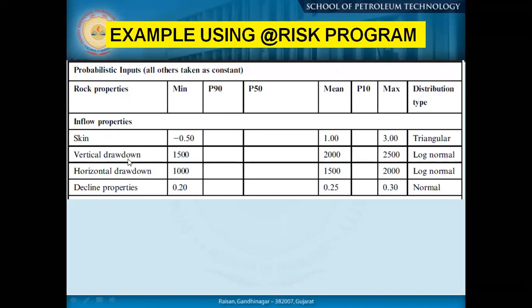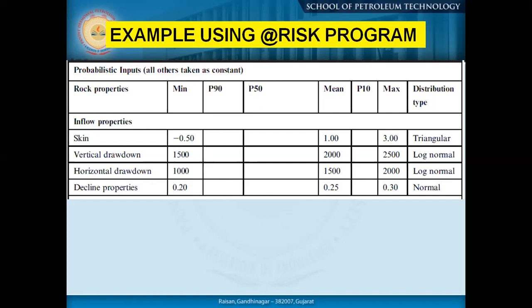So this is what you can see now: skin, vertical drawdown, horizontal drawdown, decline property. These are estimated from your transient oil test information, okay. As you have little idea about what the transient oil test is, how we get the dynamic property around the wellbore, that also you could use. So this is one important part. We need to be very much cautious about the data validation because we have plenty of information all over the industry. But validation of your data is very important to go ahead with the specific input parameters.